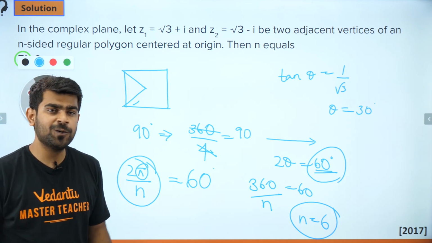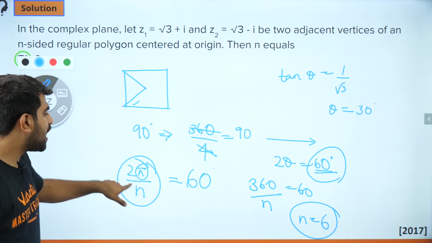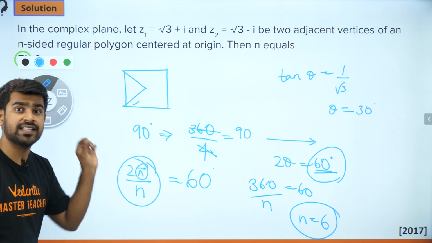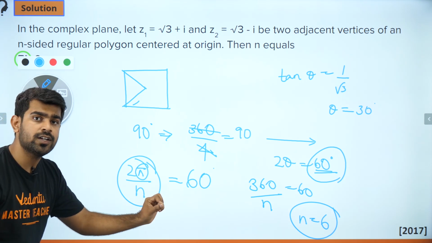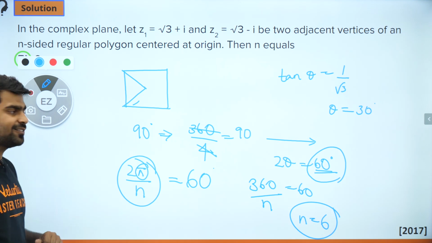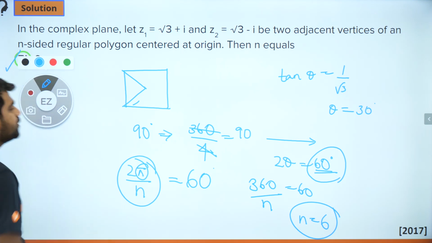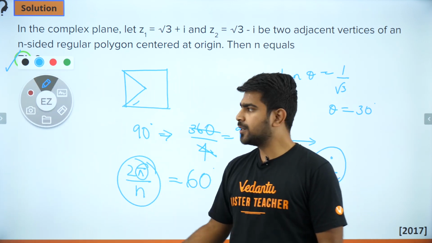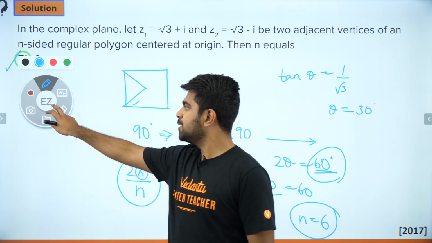Are you all able to follow? It's a simple question. You have to remember this expression. This is the angle subtended at the center by a side of an n-sided regular polygon. Clear? Good. That's it. We are done. 6 is the answer, as you all can see over here. Now let's move forward to the next question. Let's look at some more interesting and difficult ones.